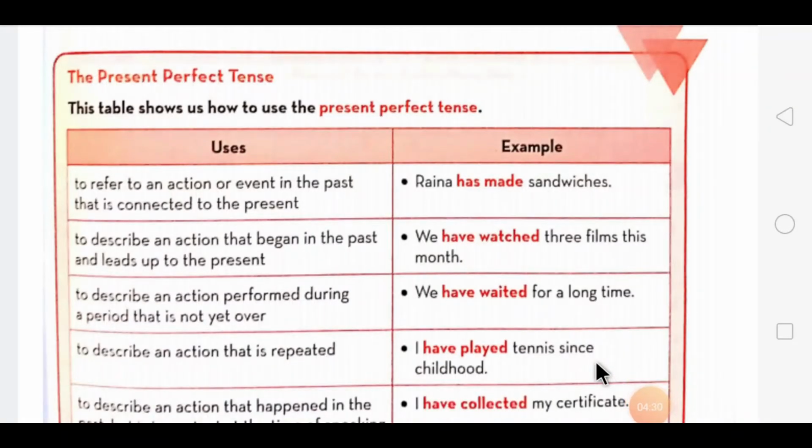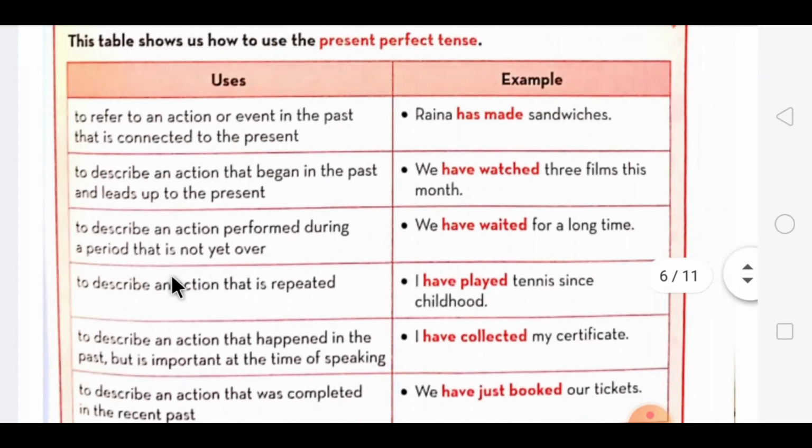So dear students, here is a table showing the uses with their examples of present perfect tense. The first use is to refer to an action or event in the past that is connected to the present. The next one is to describe an action that began in the past and leads up to the present.